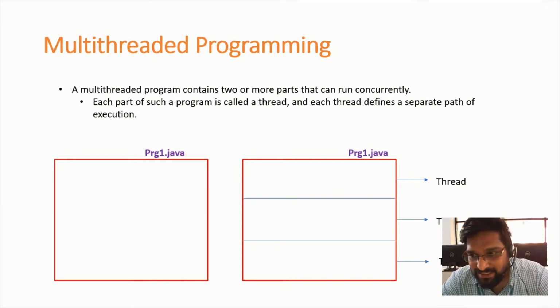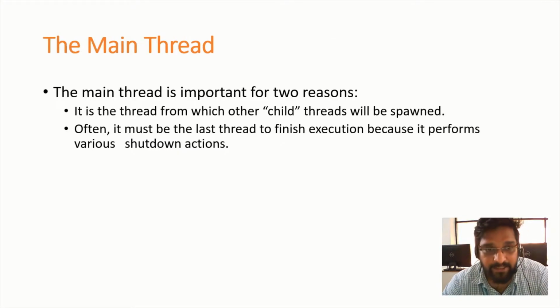So now let us see how we can obtain a reference to this main thread. Why do we need to obtain a reference to the main thread? These are two important reasons. Because from the main thread, we can create several child threads. And not only that, the main thread should be the last thread to finish its execution if we have several child threads. So now, let us see how we can obtain a reference to the main thread.